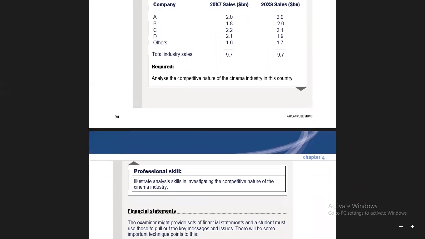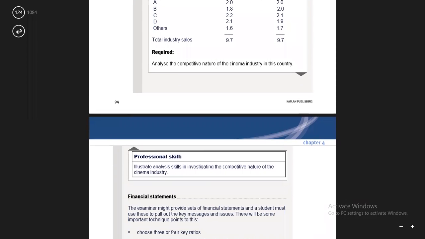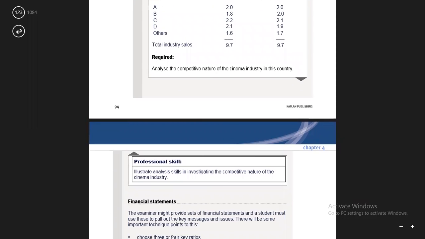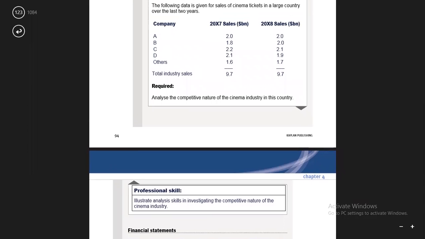So analyze the competitive nature of the cinema industry in this country. How are we going to analyze it? Tell me how we are going to analyze it when we are writing the answer.